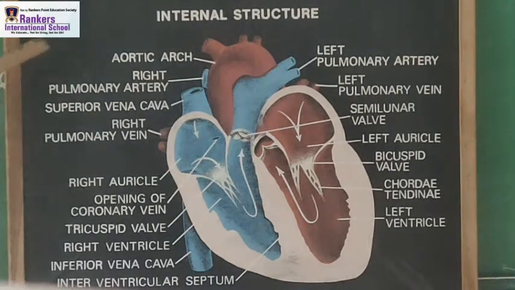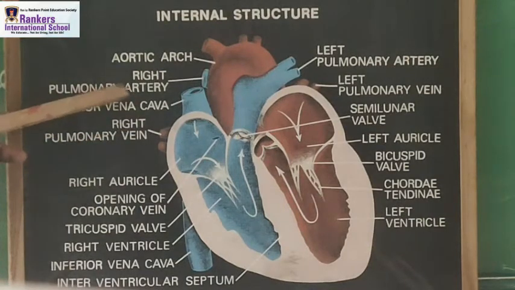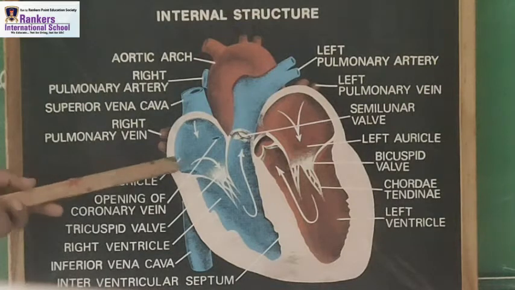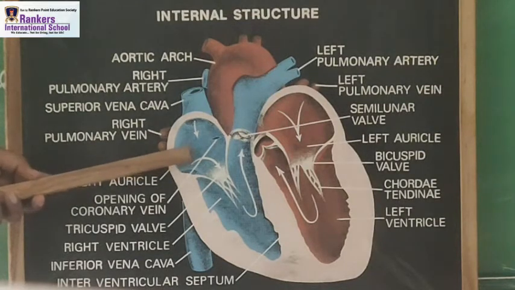This one is the aortic arch, right? This is the aortic arch, pulmonary artery, right pulmonary artery. Next thing is the superior vena cava. This is the superior vena cava. This is the right pulmonary vein. What is this? This is the right pulmonary vein. Auricle, so this upper part, right? This upper part is the auricle.